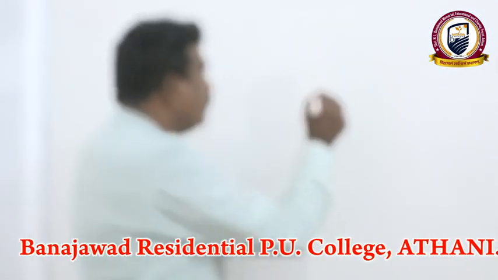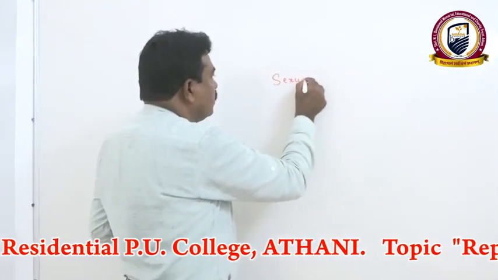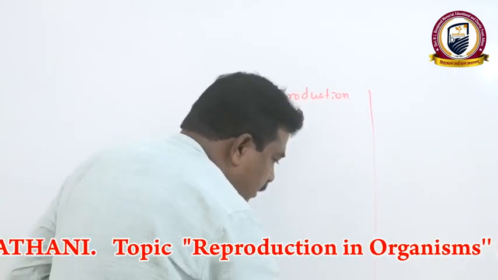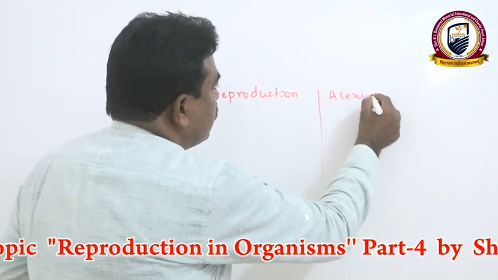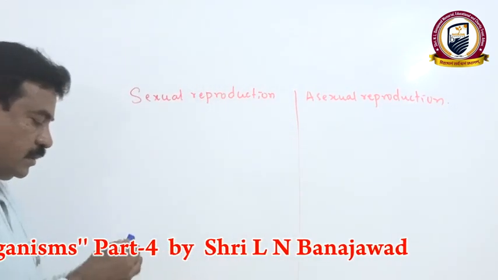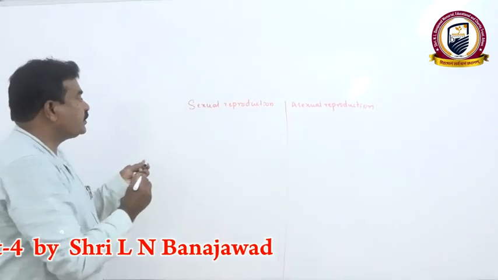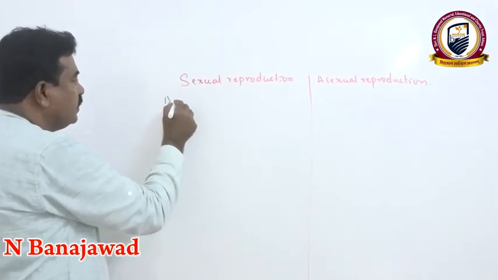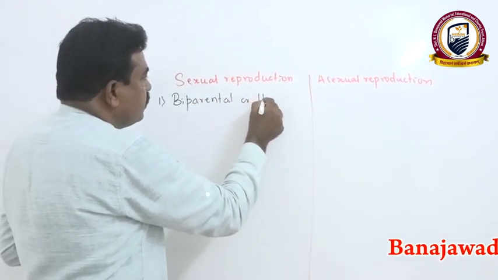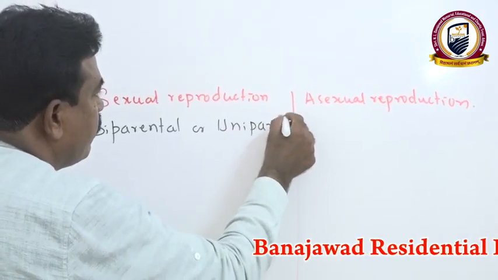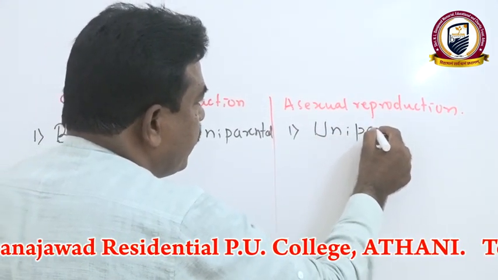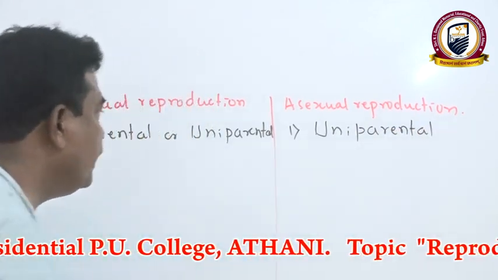If you consider the difference between sexual reproduction and asexual reproduction: sexual reproduction in most cases is biparental, sometimes uniparental, but asexual reproduction is always uniparental.